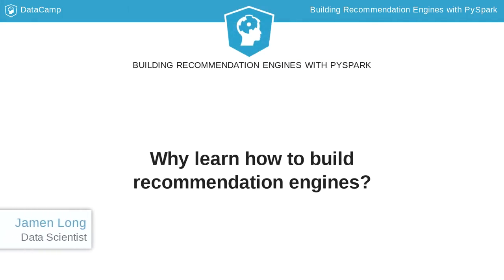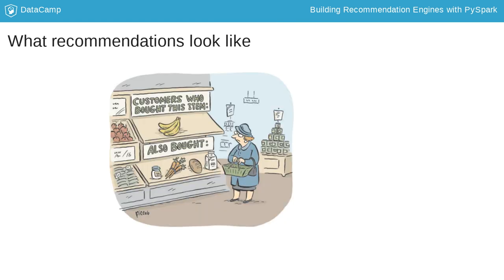Hi, welcome to this course on building recommendation engines using alternating least squares, or ALS, in PySpark. You're probably already familiar with the output of these types of recommendation engines, where a website tells you something along the lines of, if you like that, then you'll probably like this. You've likely seen these types of recommendations on your favorite retail or media streaming websites.